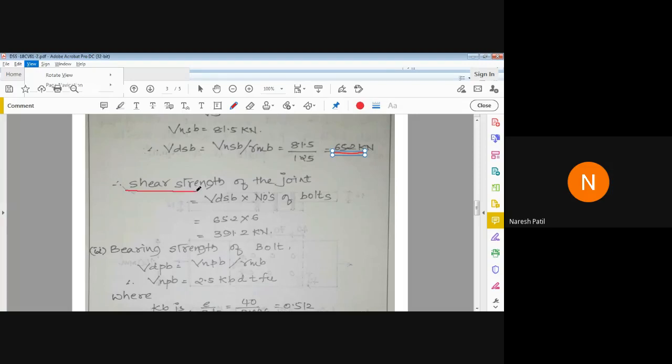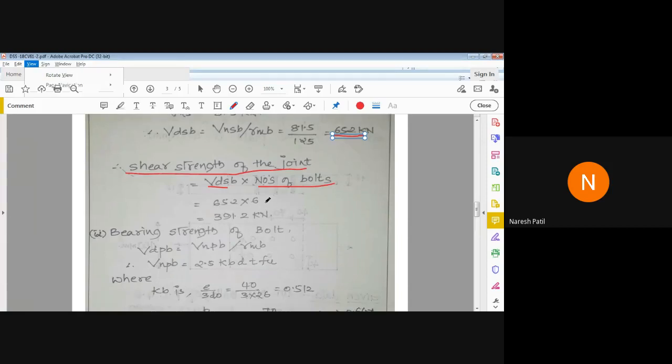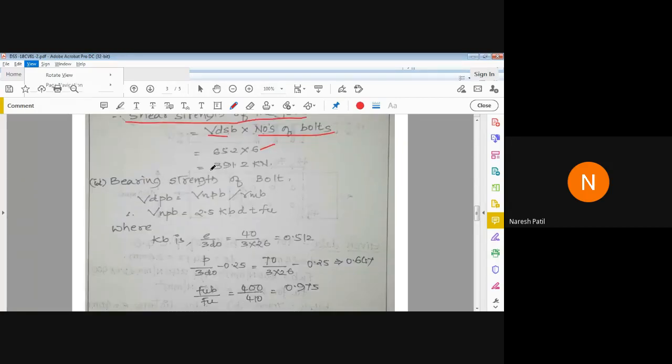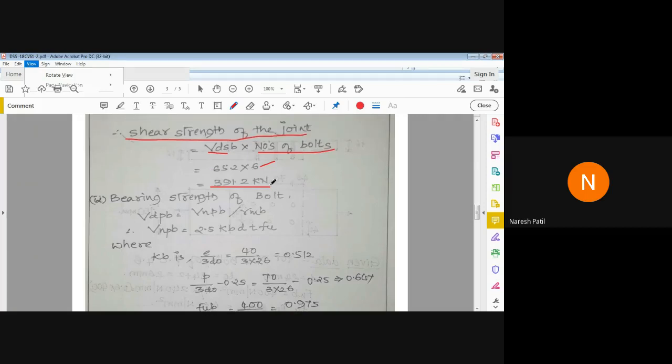Therefore, now this is very important. The shear strength of the joint is shear strength of bolt into number of bolts. So we got 65.2 into 6 numbers, which is 391.2 kilonewton. That is the shear strength of joint. Shear carried by a single bolt into number of bolts, if you multiply, we get the total strength of joint. That is, shear strength of joint is 391.2 kilonewton.